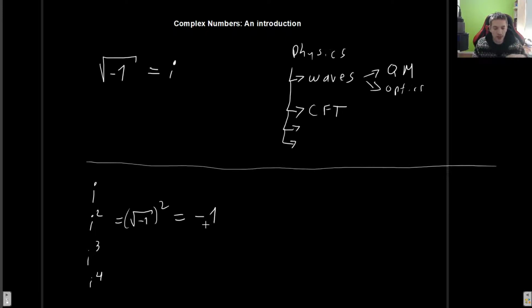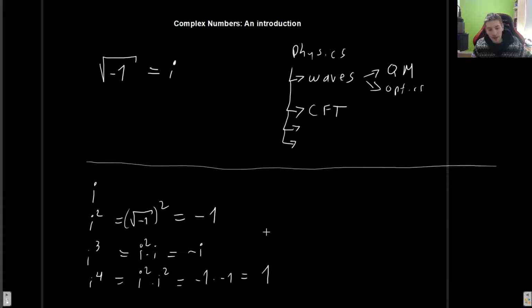You have to know this by heart after this course. You have to see an i squared and immediately think minus 1. That connection has to be made in your brain. Now, what is i cubed? i cubed is simply i squared times i. But we know that i squared is minus 1, so this is minus 1 times i, which is simply minus i. And i to the fourth power, you can see it as i squared times i squared, which is minus 1 times minus 1, which is simply 1.